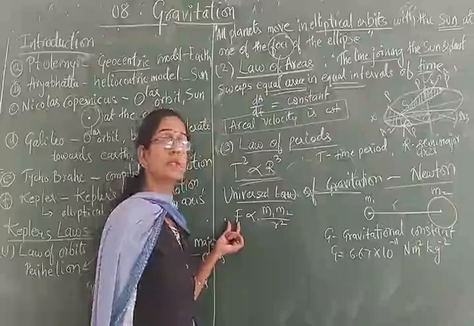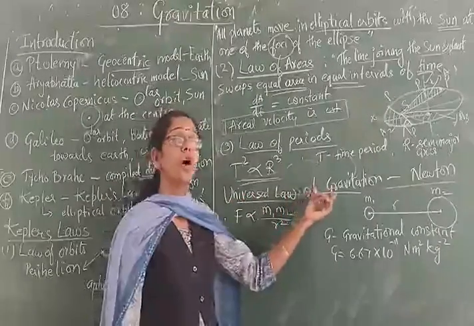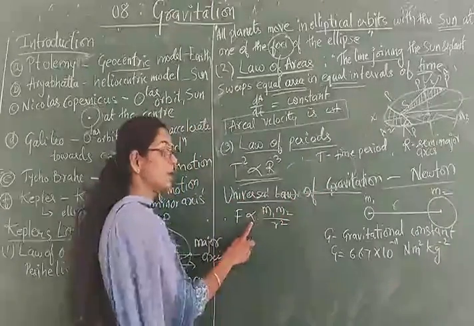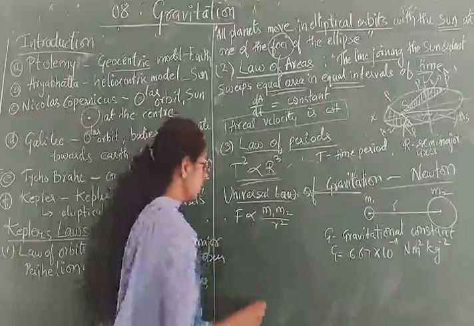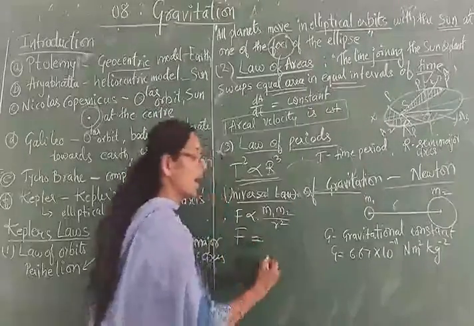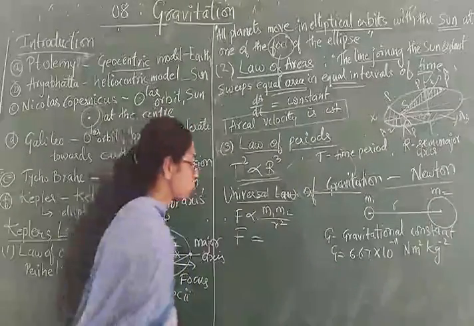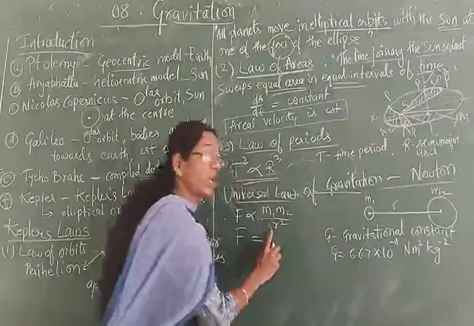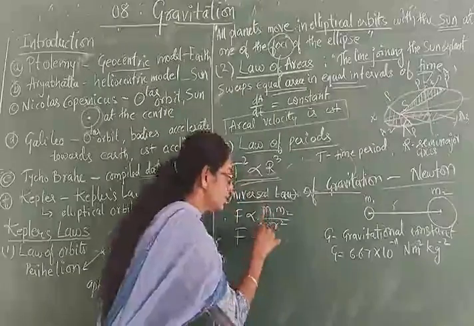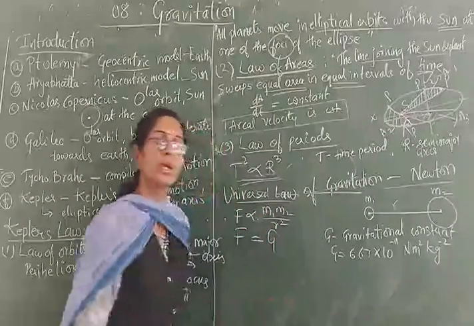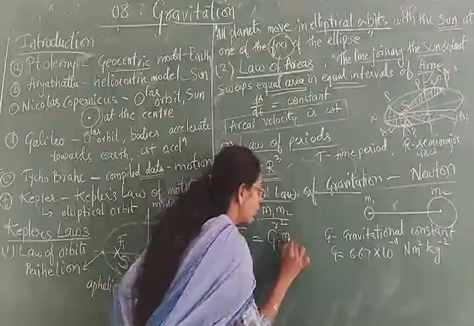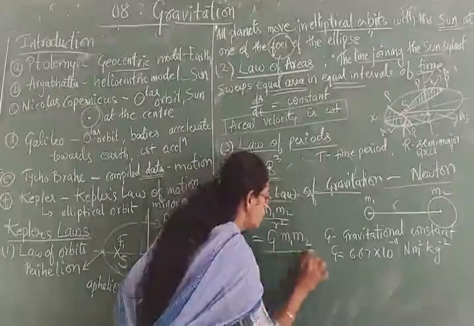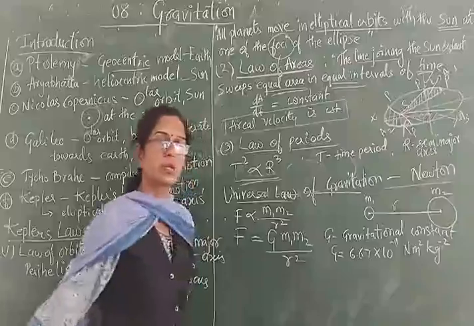And this is called what? Universal law of gravitation. And when I replace this proportionality sign, how will I replace it? You have to put an equality sign, equal to, and then write one constant here. In this case, the constant is denoted by the letter G, into m1, m2 whole divided by r square.